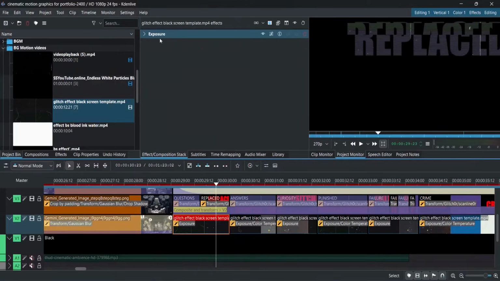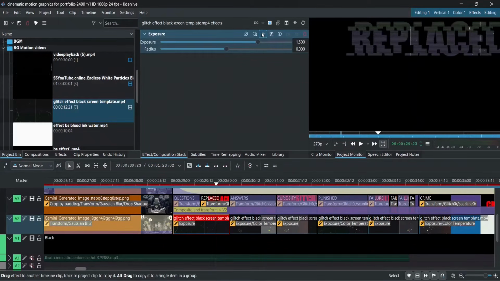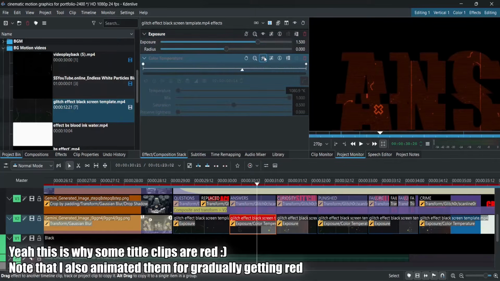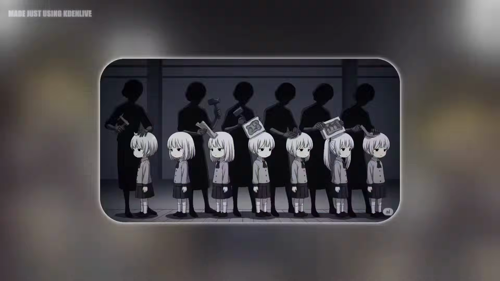Simple as that. I also added exposure on the videos since they were very dark, and used color temperature on some of them to make them red. That's all I did for this part. Then comes the paper SFX, and this section ends.